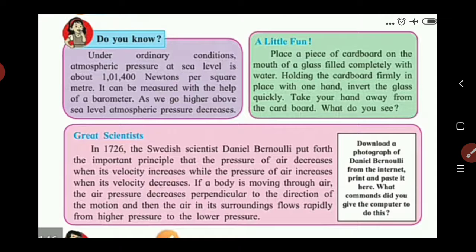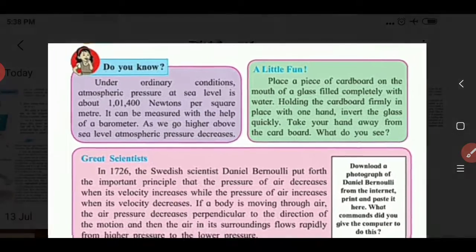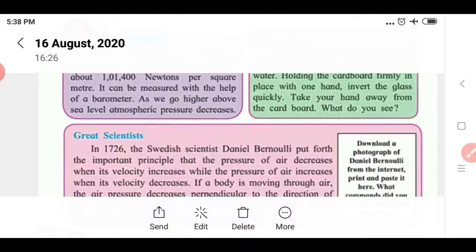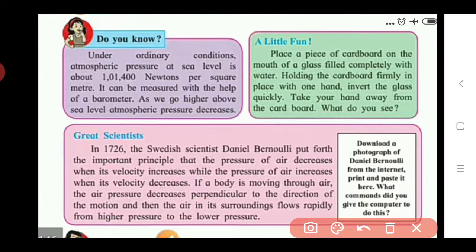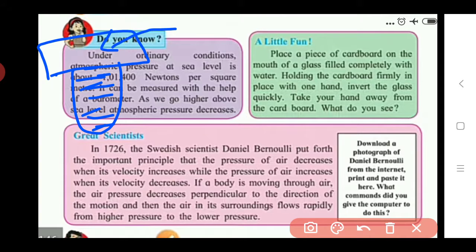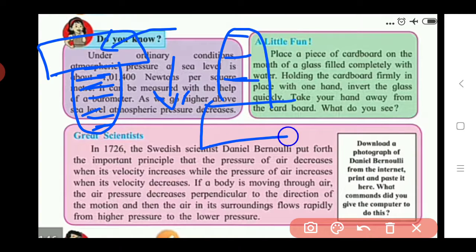So here again I explain this activity. You take a glass of water. Here I take a glass of water. Okay, this is a glass of water. It is fully filled with water and you keep the cardboard on it. And in the second step you place the hand on this cardboard and invert this glass. Invert means you hold this glass in an inverted shape. See here I draw the figure. By seeing this figure you can see very well. Here you invert the glass in that way, and after inverting you remove your hand from that cardboard.